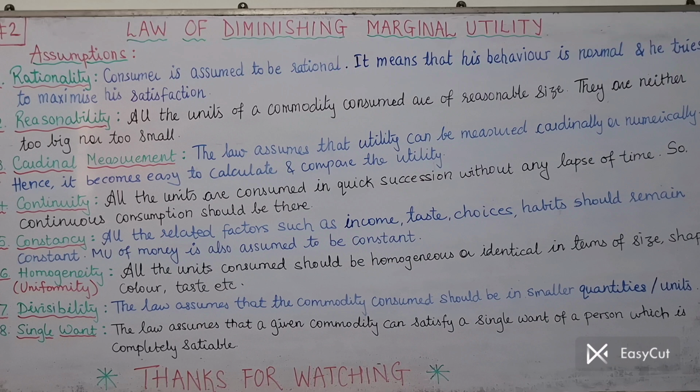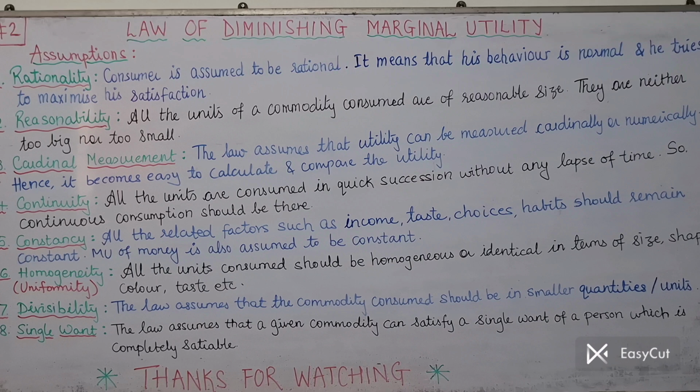Two assumptions are over. The third one is cardinal measurement. Now see students, if you remember, in the features of utility we have already learned that utility is a subjective concept. It's hypothetical. That means there we learned that utility cannot be measured. But here Dr. Alfred Marshall has assumed this. After all, these are assumptions. So Dr. Alfred Marshall assumes that utility can be measured cardinally or numerically. So in numbers we can measure the utility.